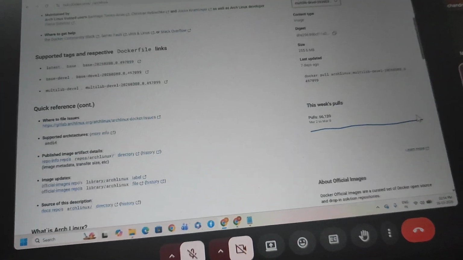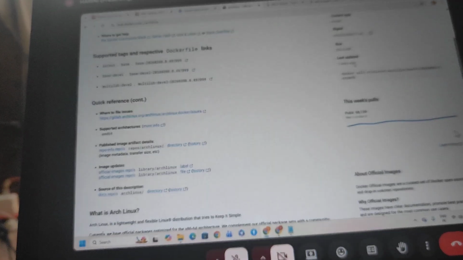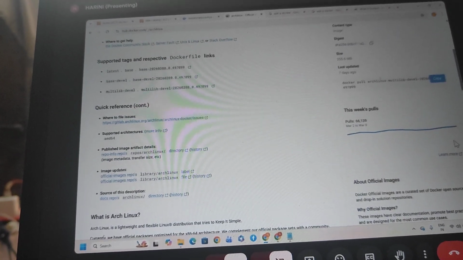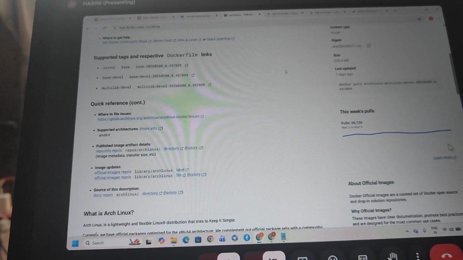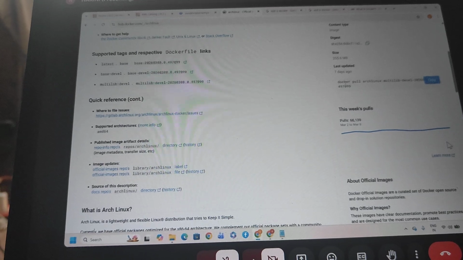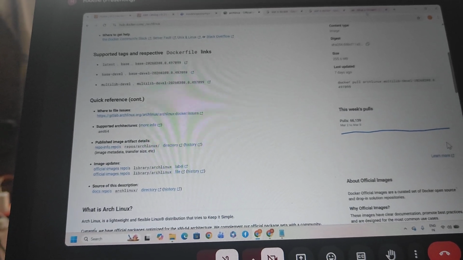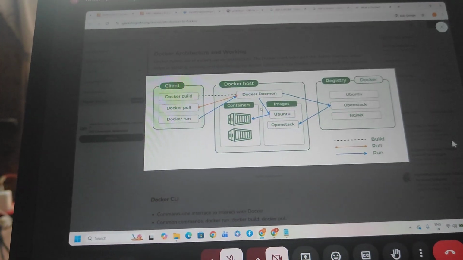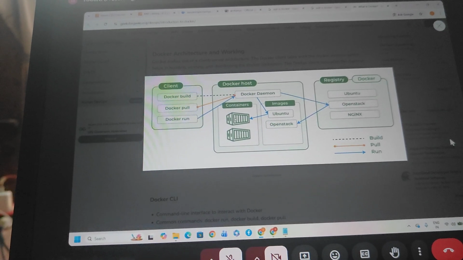Observing Docker pull. Pull in the sense whatever image is available in the Docker Hub account, we have to take that image into your regular terminal. Okay, so this is the pull purpose. And once we have pulled the image, after that we have to create the container.